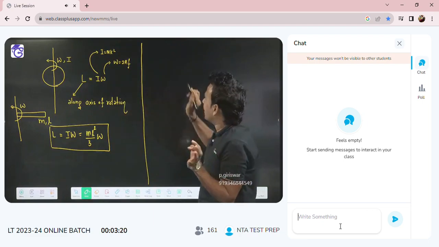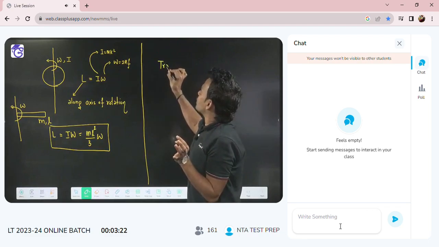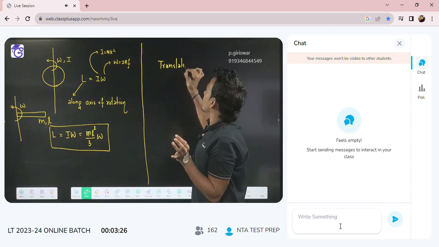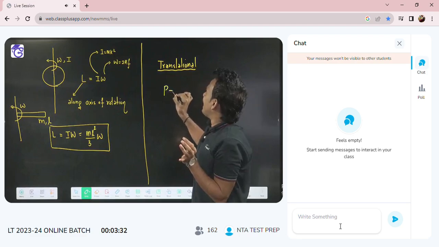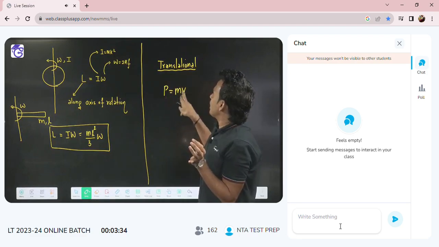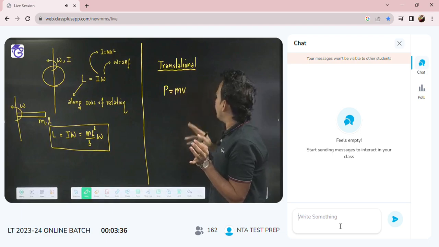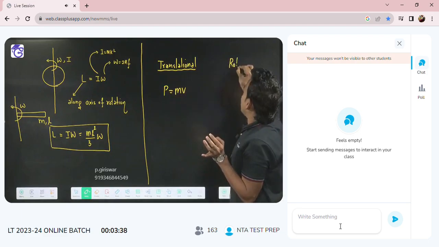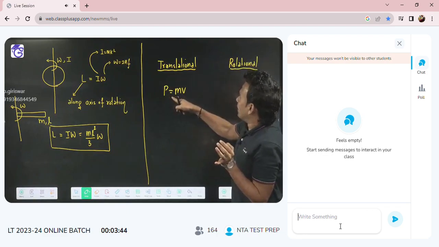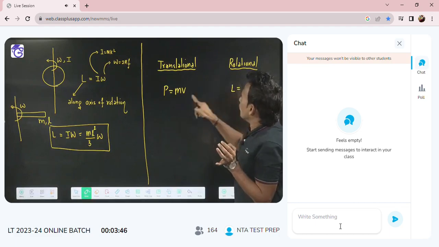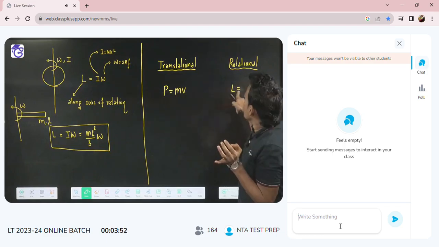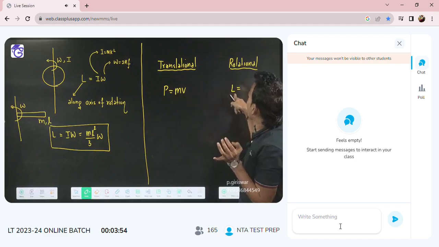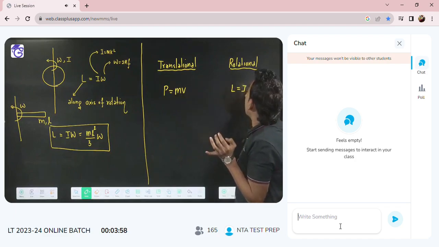For example, in translational motion you used to write linear momentum, P equal to mv. Linear momentum of the body, P will be equal to mv. But in rotational motion, in place of linear momentum, we talk angular momentum. So angular momentum L will be equal to, in place of mass, we get moment of inertia, and in place of velocity, we get angular velocity. So linear momentum P equals mv, and angular momentum becomes L equal to I omega.